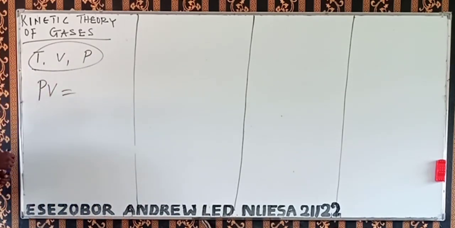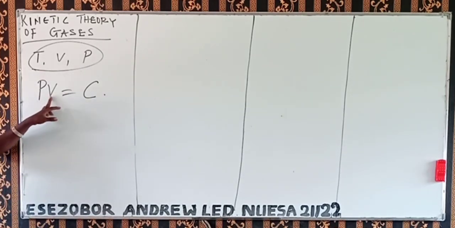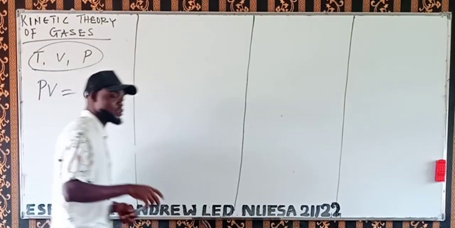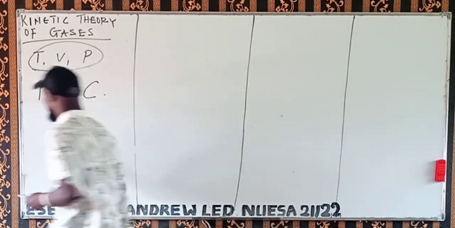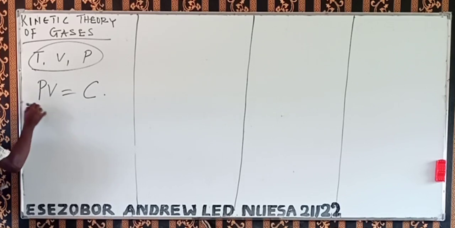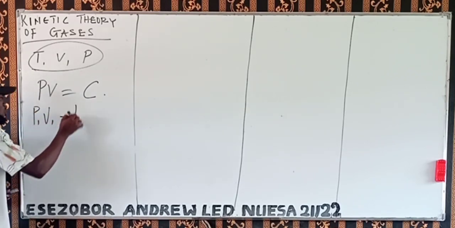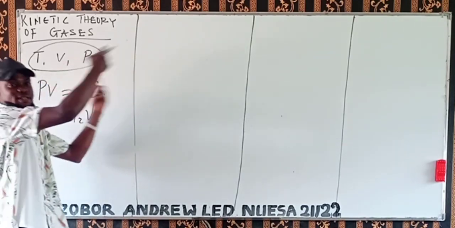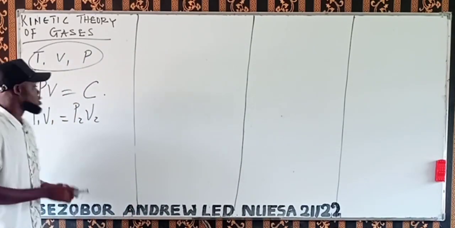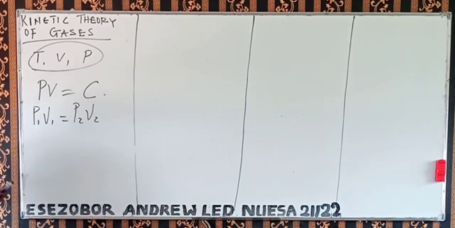That's what it's trying to tell us. PV is equal to constant. That means the pressure of a gas is inversely proportional to its volume, or the volume of a gas is inversely proportional to pressure. That's from Boyle's law. So this is saying that P1 times V1 equals P2 times V2, equals P3 times V3, and so on. So this and this are inversely proportional to each other.